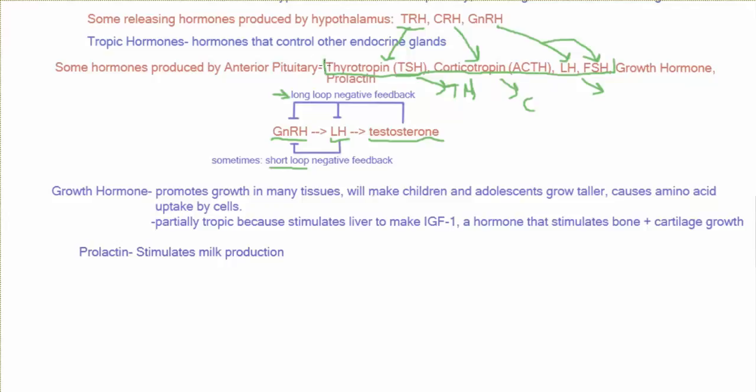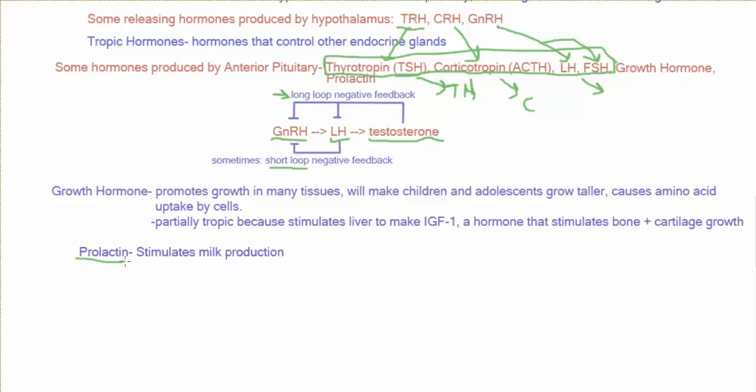Even though growth hormone isn't one of the 4 traditional tropic hormones from the anterior pituitary, it actually does have some tropic activity. Growth hormone stimulates the liver to make another hormone called IGF-1, which stands for insulin-like growth factor, which can go on to stimulate bone and cartilage growth. The last major hormone from the anterior pituitary is prolactin, which stimulates milk production.